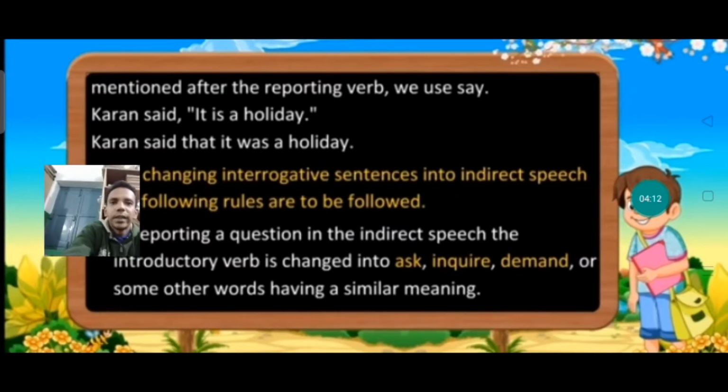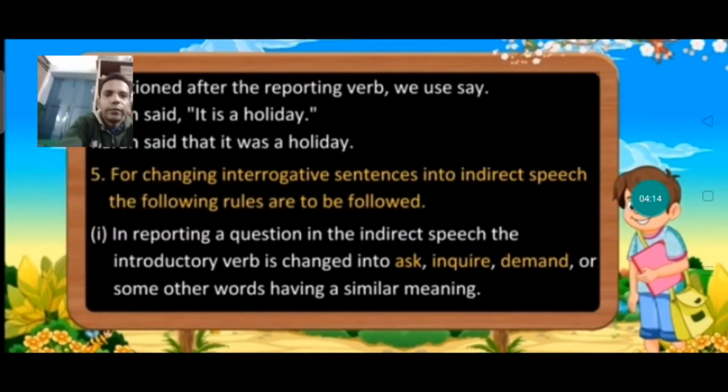For changing interrogative sentences into indirect speech, the following rules are to be followed. Interrogative sentences, I think you all know, children, are the sentences we use to ask questions.